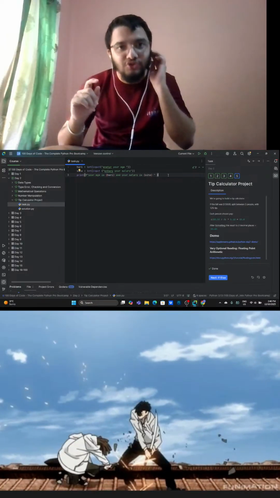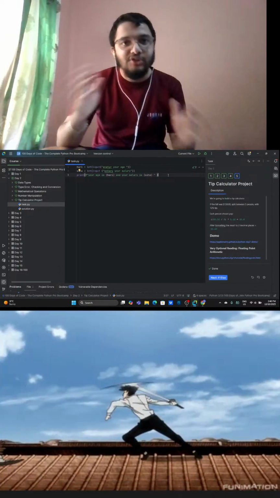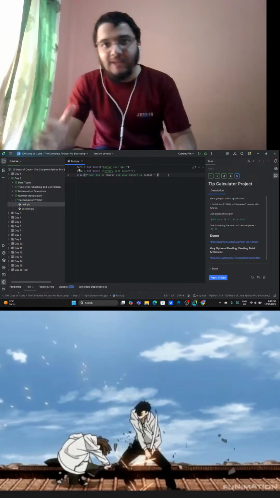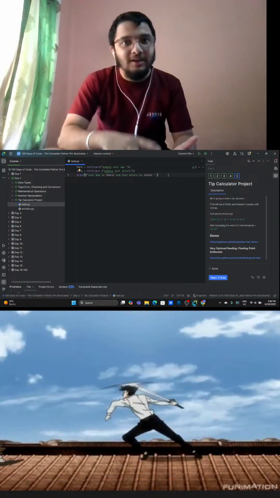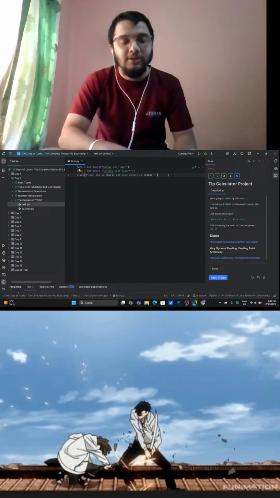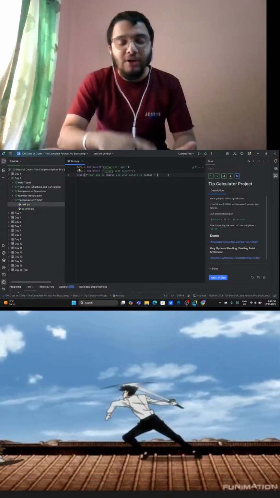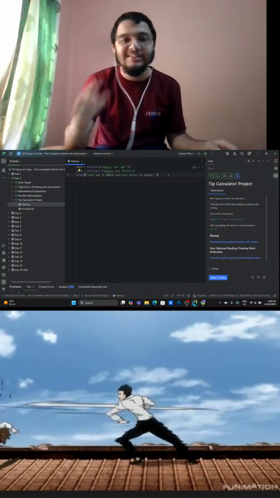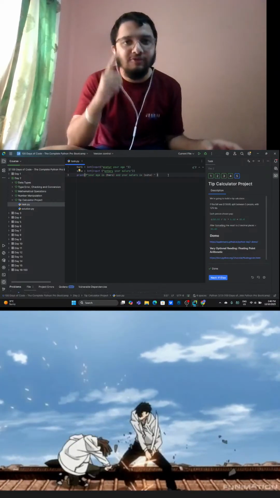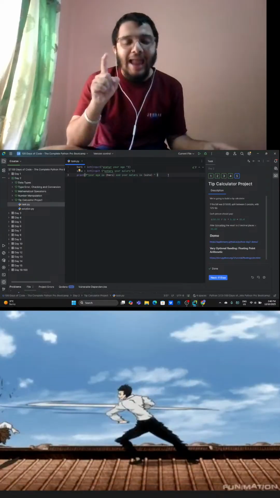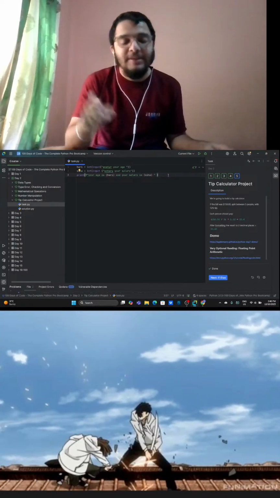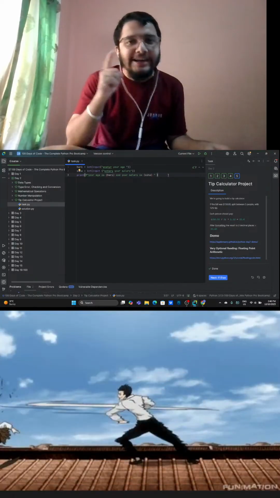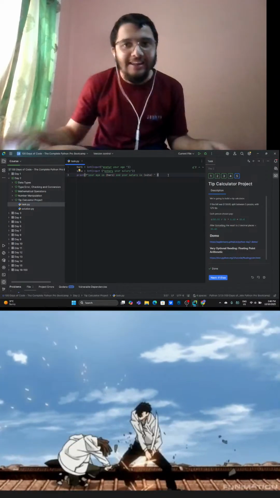By using the f string, you can combine strings and integers and floats. The f string is basically the thing in Python that helps you to combine different kinds of data types. You can use string concatenation with only strings, but with the help of the f string, you can combine any kind of data type. That can be a boolean, an integer, a float, a string, anything.